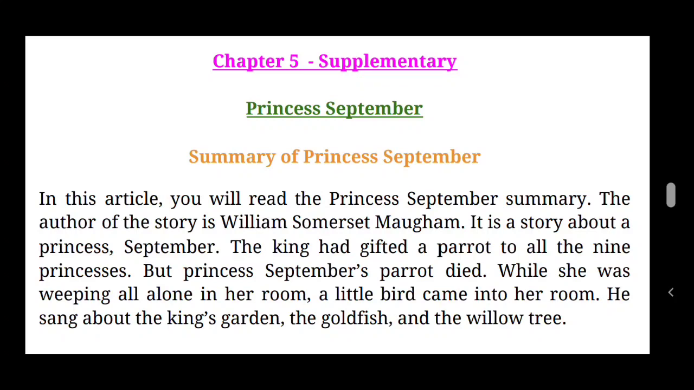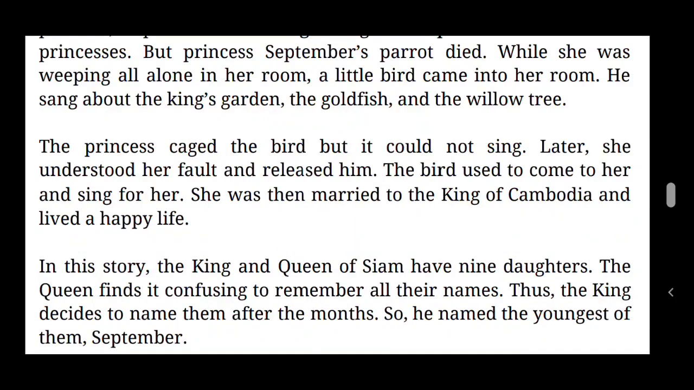The king had gifted a parrot to all the 9 princesses, but Princess September's parrot died. While she was weeping in her room, a little bird came into her room. It sang about the king's garden, the golden fish, and the willow tree. The princess caged the bird, but it could not sing. Later, she understood her fault and released him. The bird used to come to her and sing for her. She was then married to a king of Cambodia and lived a happy life.